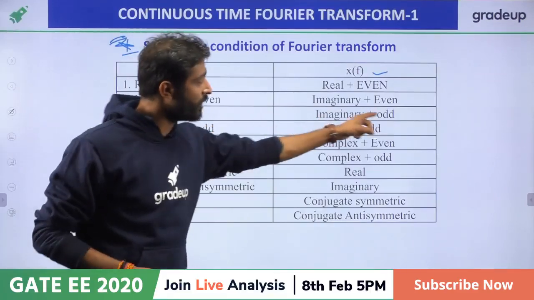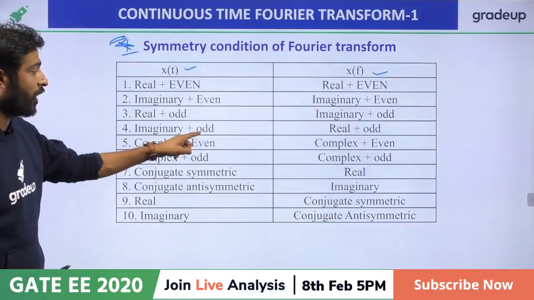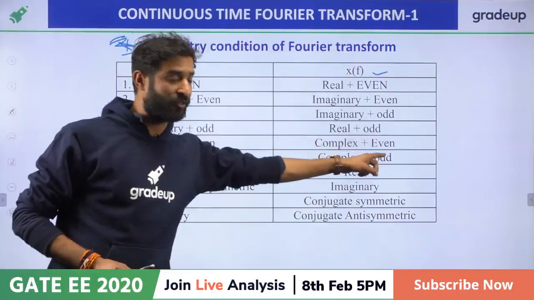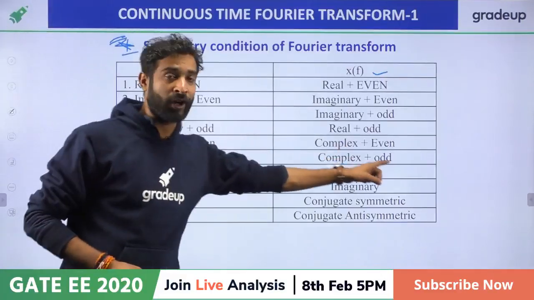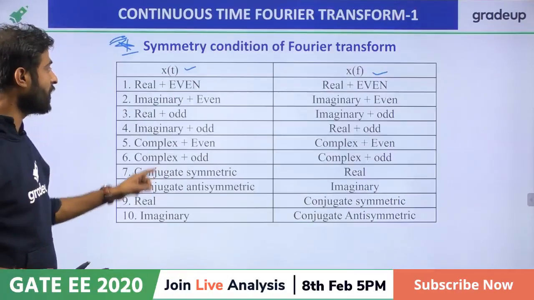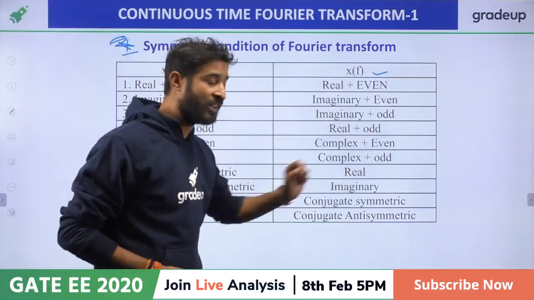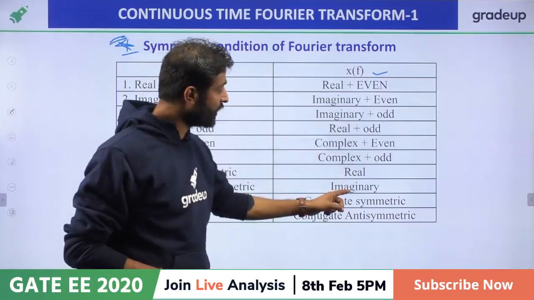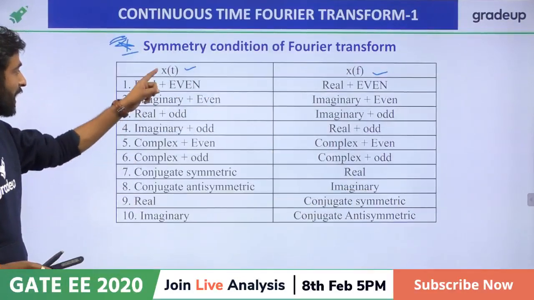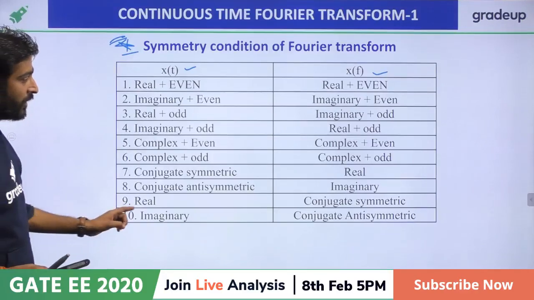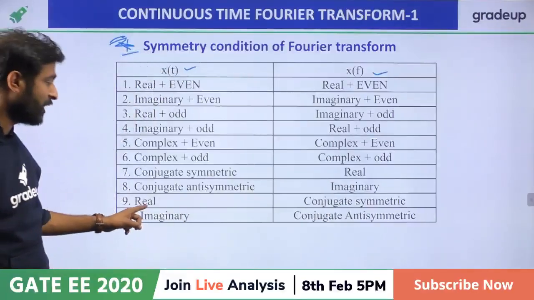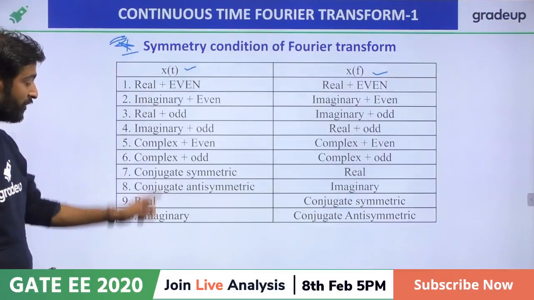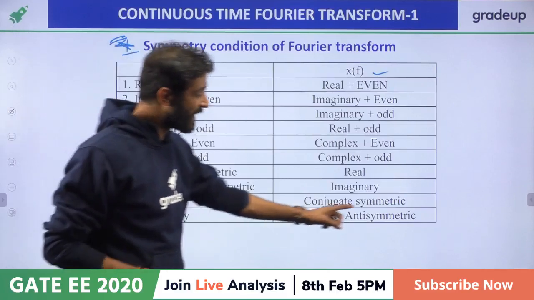Real and odd in time means imaginary and odd in frequency; imaginary and odd means real and odd here, right? Complex and even, complex and even, complex and odd, complex and odd in the frequency domain. Conjugate symmetric in the time domain, in the frequency domain it is real. If x of t is conjugate anti-symmetric, then in the frequency domain it is the imaginary part, right? If x of t is only real, then it follows conjugate symmetric. Real but neither even nor odd, then it follows conjugate symmetric. If imaginary but neither even nor odd, then conjugate anti-symmetric.